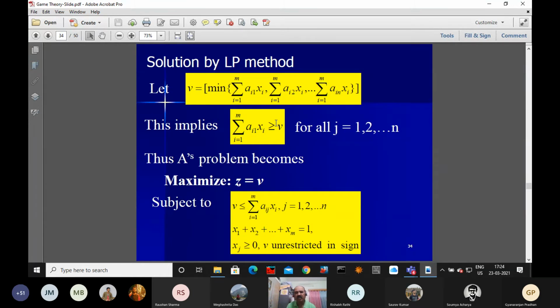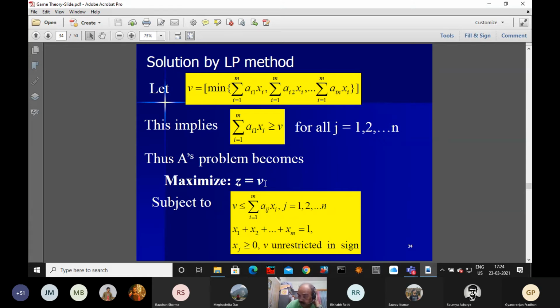Once we are adding a constant, the value of the game is increased by that constant because you are adding it. And what about the optimal strategy? The optimal strategy, the probabilities, will not change. Now, what we'll do here, we like to maximize z equal to nu.